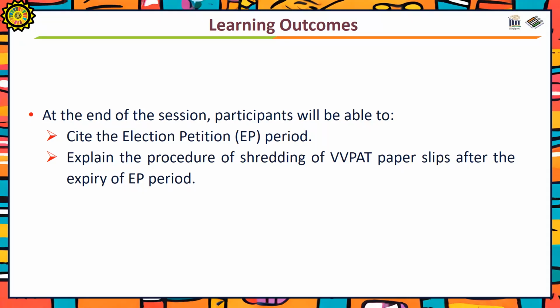Learning outcomes: at the end of the session, the participants will be able to cite the election petition period, explain the procedure of shredding of VVPAT paper slips after the expiry of election petition period.